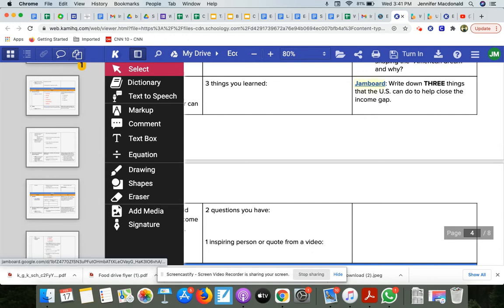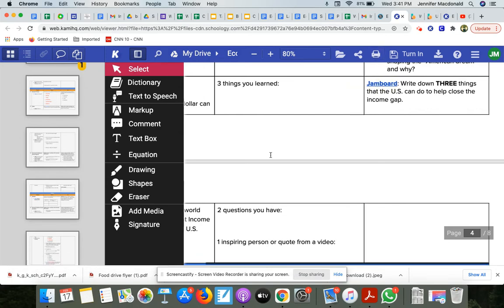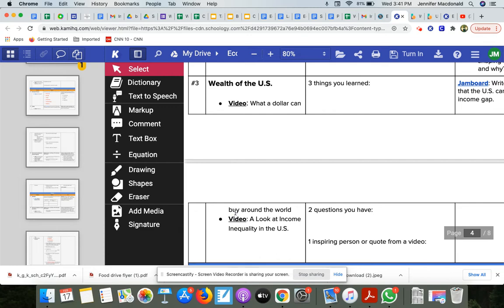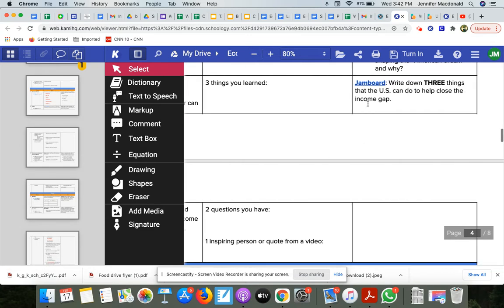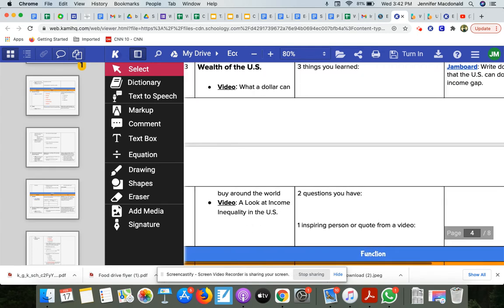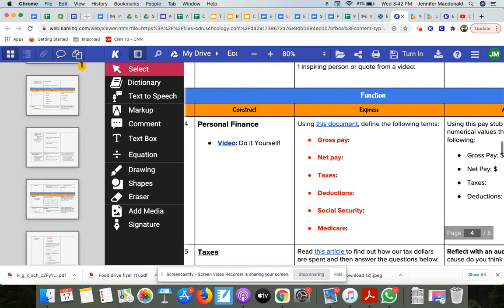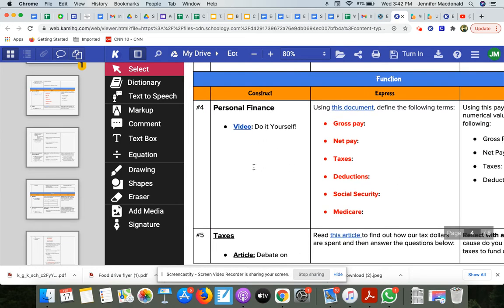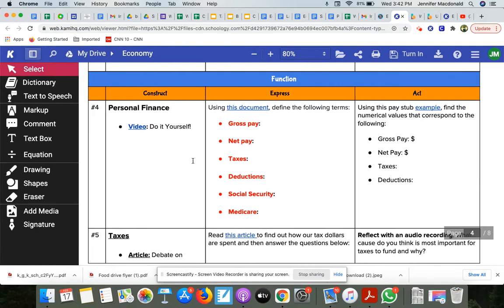Then you're going to click on this Jamboard for the ACT. Okay, and you're going to write down 3 things that the U.S. can do to help close the income gap. You'll notice that in this video specifically, the look at income inequality in the United States really talks about that. But you're going to have to think about it too. Okay, so then write down 3 things that U.S. can do to help close that income gap, which from the video you'll find out has actually expanded as time has gone on.